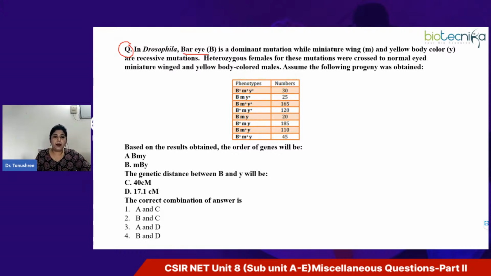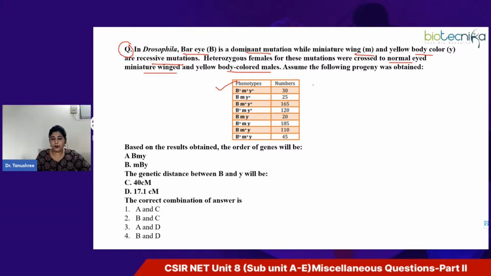In Drosophila, bar I is a dominant mutation, while miniature wing and yellow body color are recessive mutations. Heterozygous females for these mutations were crossed to normal-eyed, miniature-winged and yellow-bodied males. Now this is the progeny which was obtained.